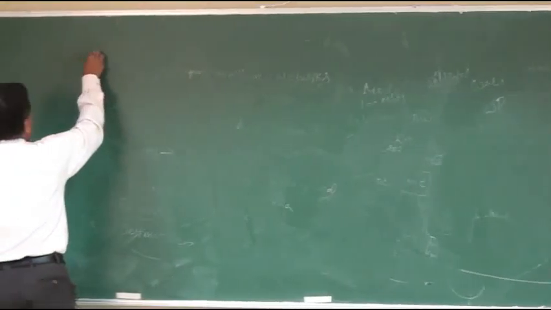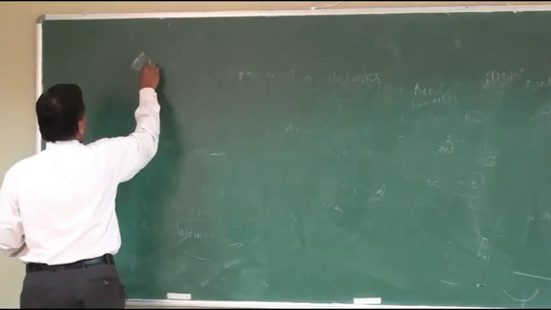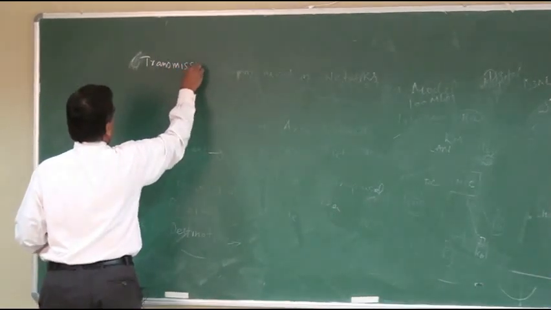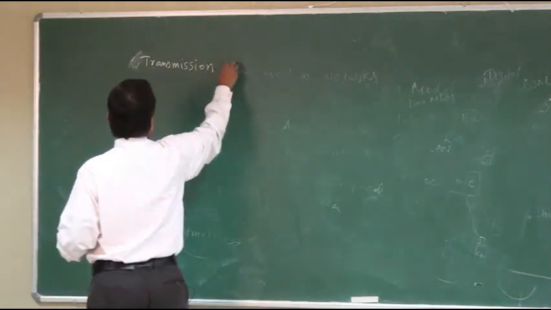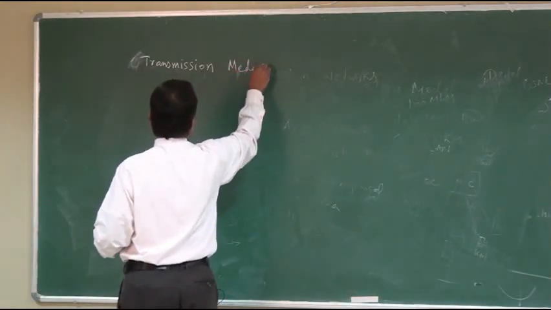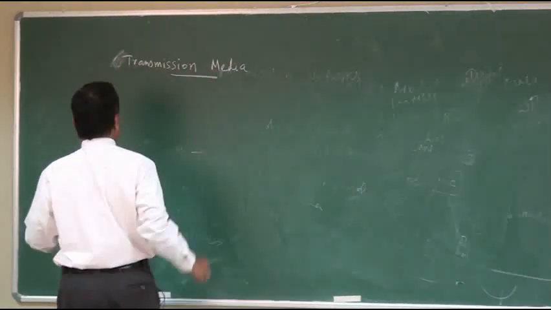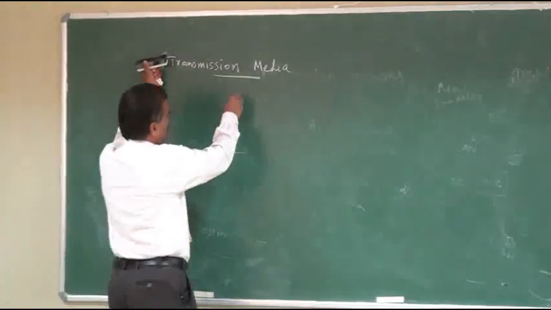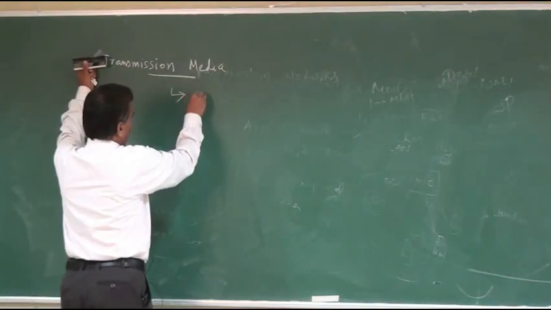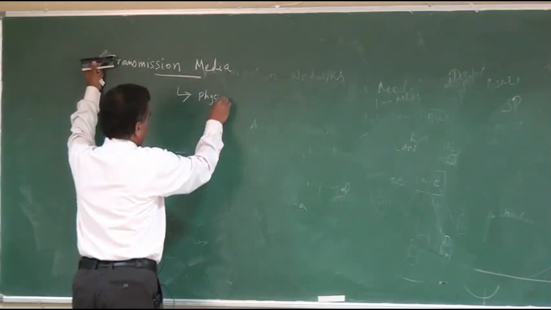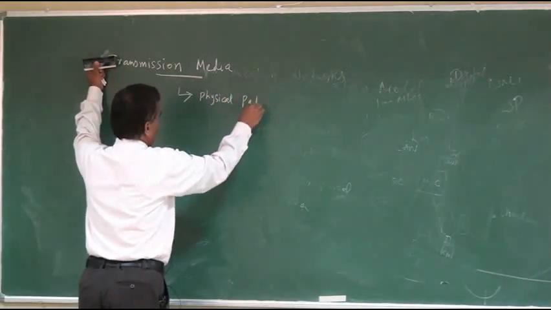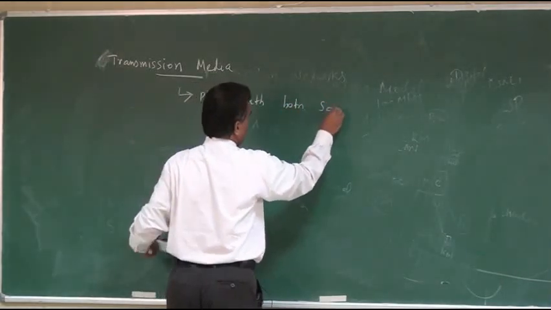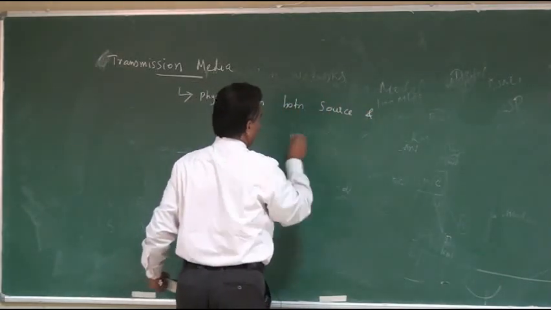Next one, what is the transmission media? Media is nothing but a physical path between the source and destination.